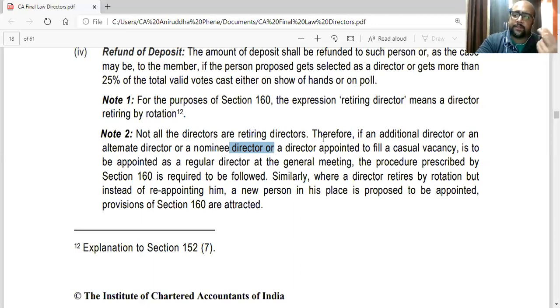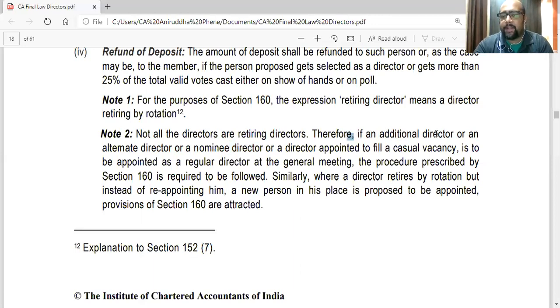This is the next section, section 161, which talks about all these directors. So these directors are never retiring directors. Their term is separate. So they are not retiring. They are never counted in the retiring directors, nor in the total number of directors while calculating the retiring directors. If these persons want to get appointed as a director, then they will have to go by section 160, because even if they are directors and their term gets over, they are not retiring directors. They are separate because there is a separate section for these directors.